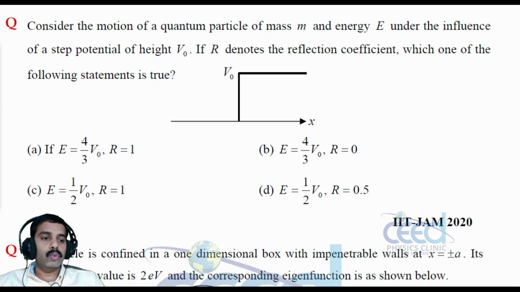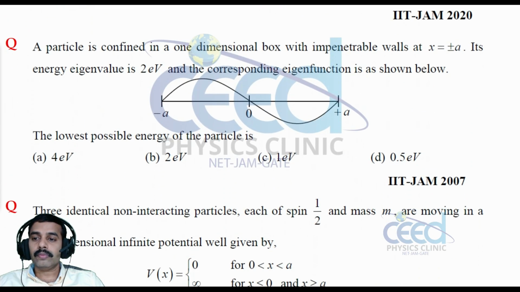Now let us come to another question. A particle is confined in a one-dimensional box with impenetrable walls at x is equal to plus or minus a. Its energy eigenvalue is 2 electron volt and a corresponding eigenfunction is shown below. Right. The lowest possible energy of the particle is.